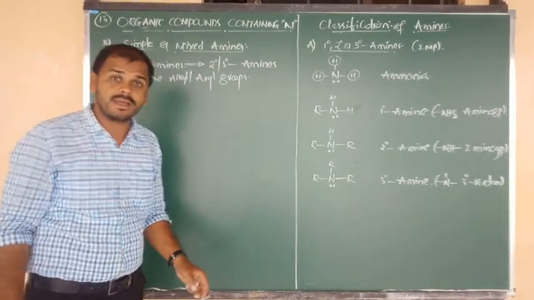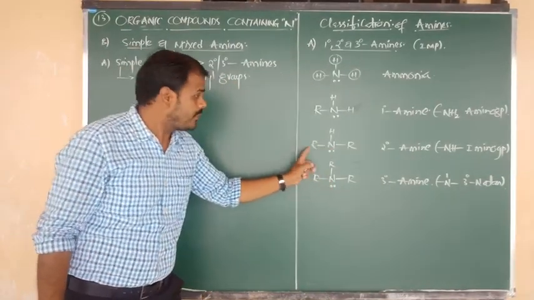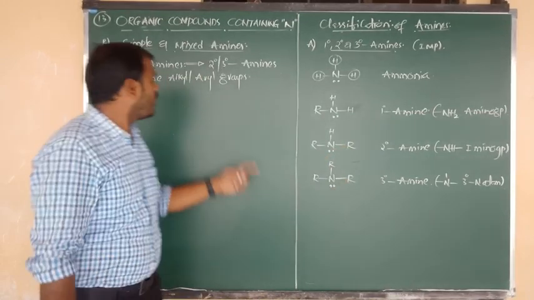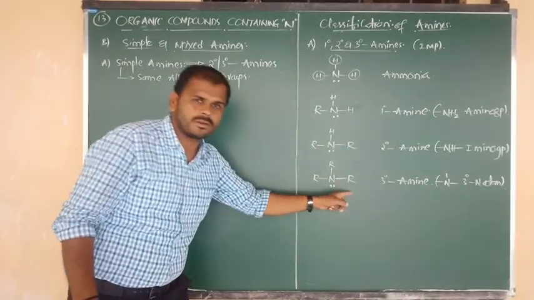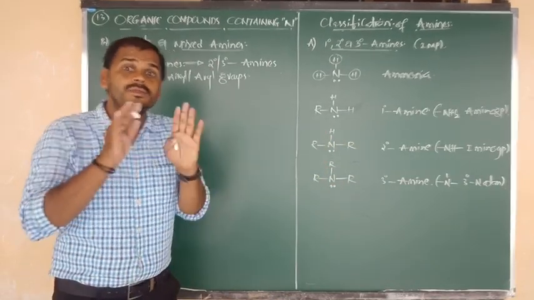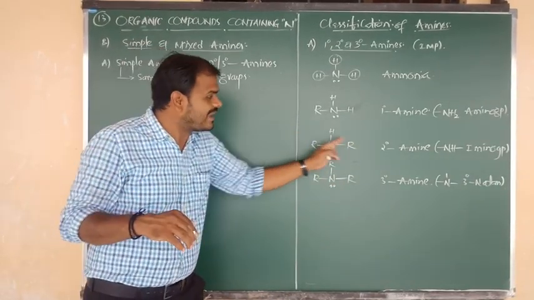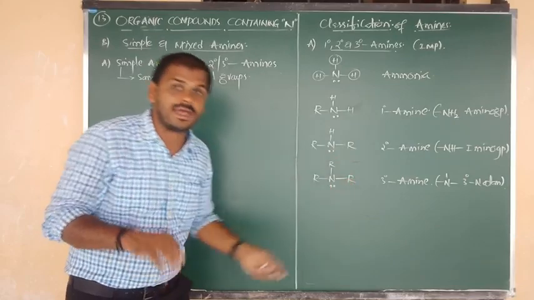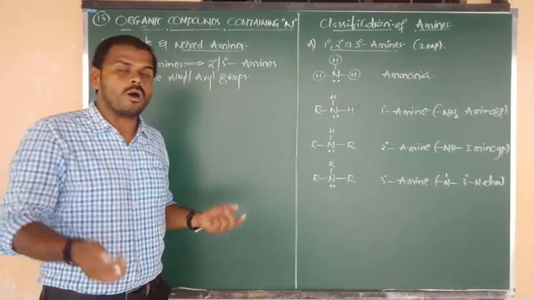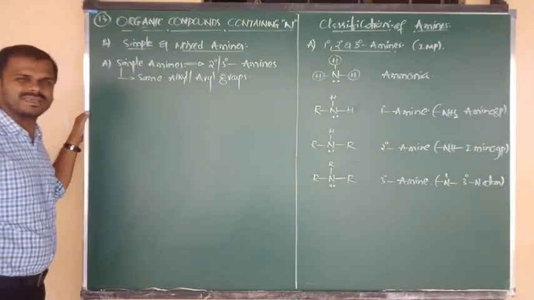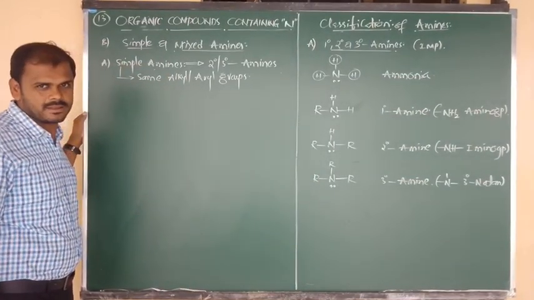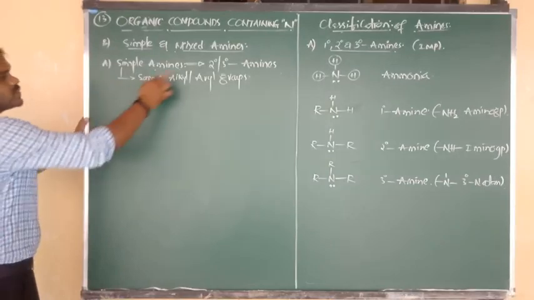Here nitrogen atoms may be connected to alkyl groups, or they may be connected to aryl groups. But those alkyl and aryl groups in secondary and tertiary amines should be the same. Here methyl, here methyl, like that the same alkyl group, or you can get the same aryl group. They are known as simple amines, or we can say symmetrical amines.